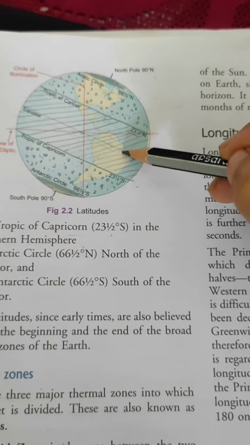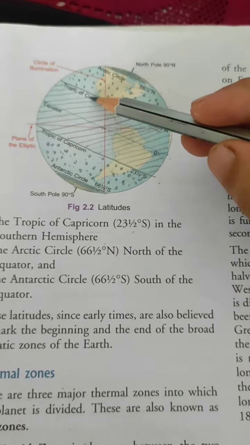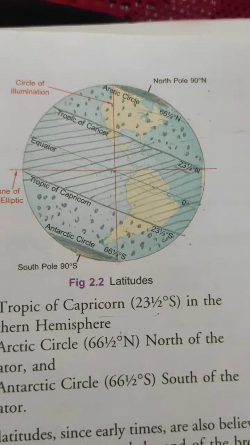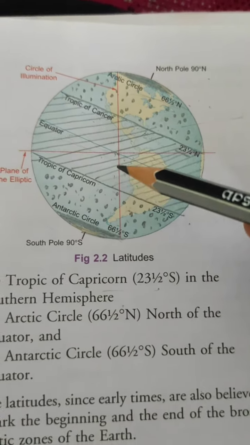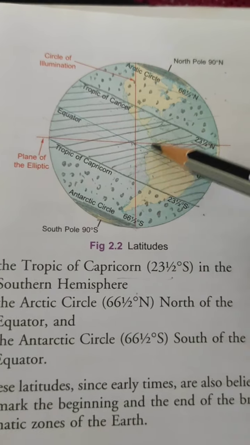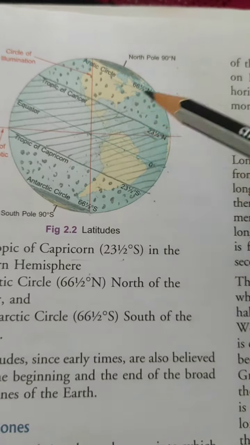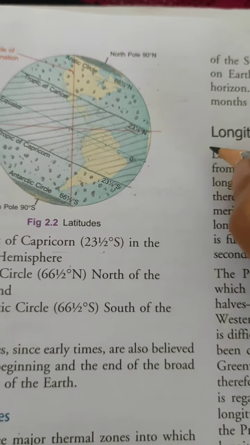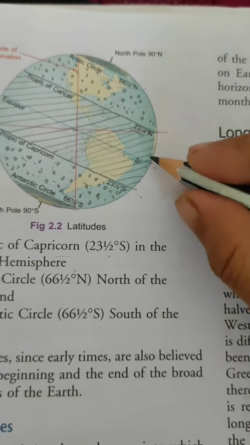First is the torrid zone. The torrid zone is located between the Tropic of Cancer and the Tropic of Capricorn. The places located in this zone receive maximum insolation because this zone receives direct rays from the sun.